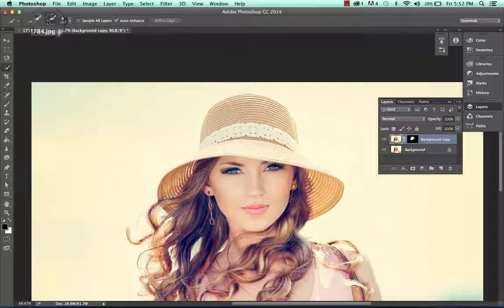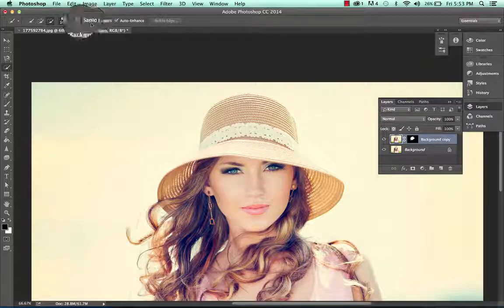Just remember that this is literally a quick selection tool. That means it's quick and dirty, so it's not always going to give you the best selection. But if you're in a hurry and you have a freelance project that you're working on for someone and you got to do something quick, what a great option. Really moves along the process really quickly.